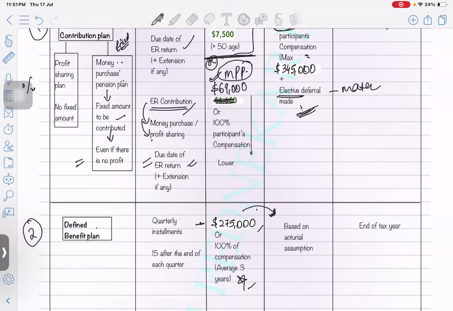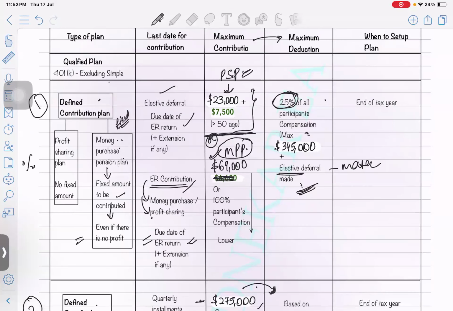So in simple words, all the contributions made to a 401k qualified plan should be deposited to the retirement account by the date of the employer's return.